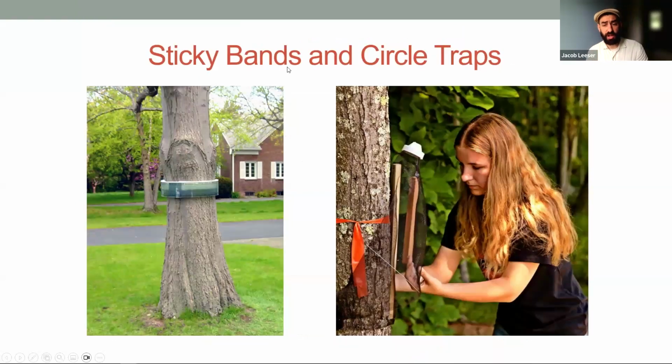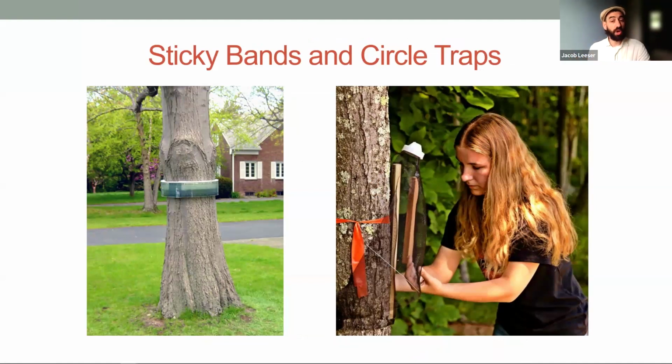Here are a couple of traps that you can use, and these are mostly for protecting a single tree, or they're used to monitor for the presence of spotted lanternfly. The sticky band on the left, this is a product called Bug Barrier. We don't necessarily endorse any single product, but this one has the advantage of the sticky material facing inwards.